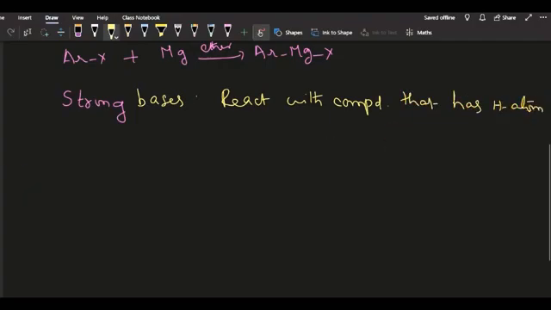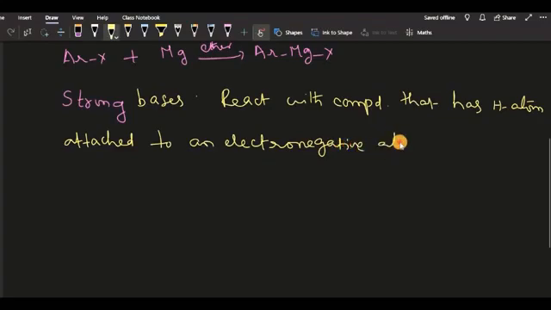Not only that, that hydrogen atom must be attached to an electronegative atom. As you know, what are electronegative atoms? Either oxygen or sulfur or nitrogen. If they are linked with hydrogen, then Grignard reagents are effective on those compounds.